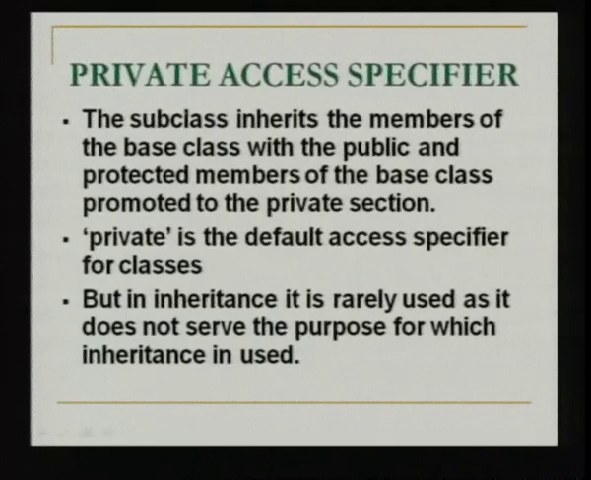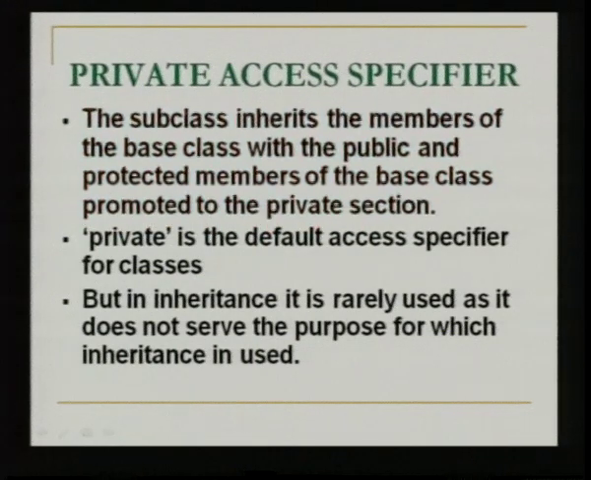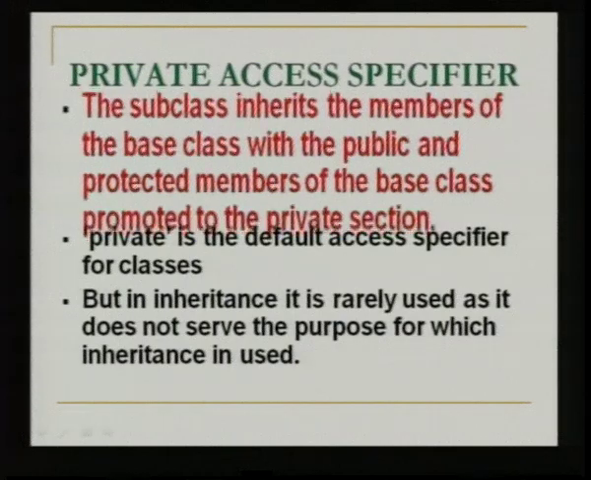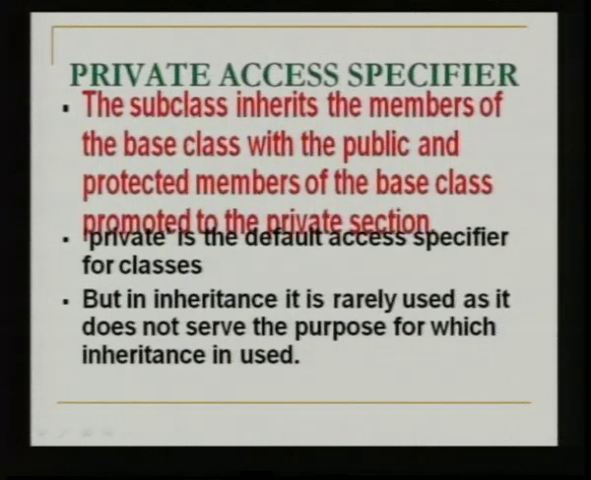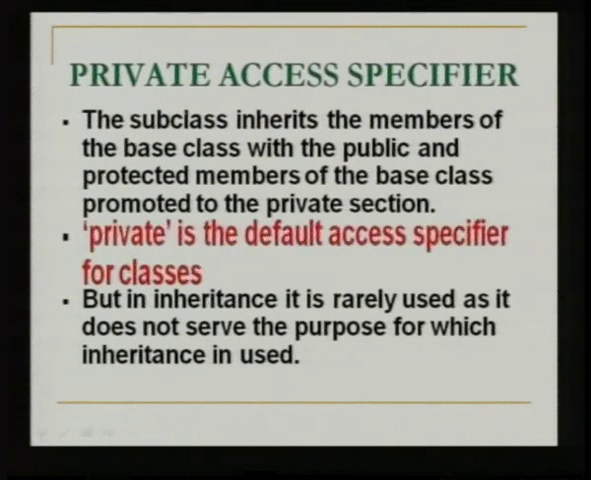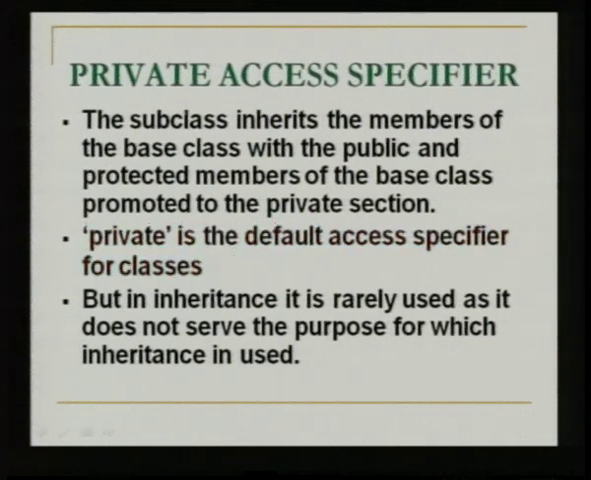Here the subclass inherits the members of the base class, with the public and protected members becoming private. That means none of the members are accessible. They are all inherited, but they all become private. This is the default access specifier. So, in case you forget to mention the access specifier when you are inheriting or when you are declaring the data members, all the members will become private. That means you cannot access any of the members that are present in the base class.